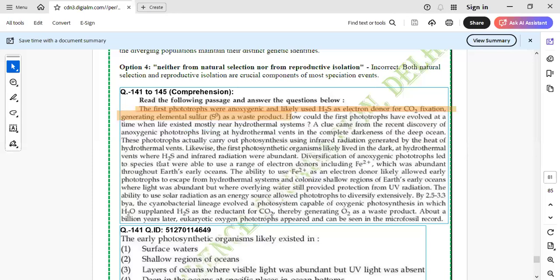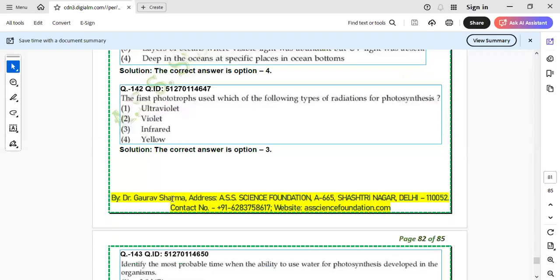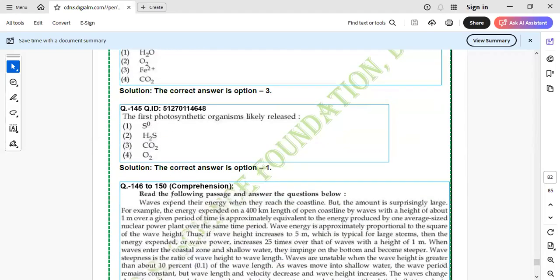So they used to release elemental sulfur. Now tell me what was difficult in this passage? Nothing. So elemental sulfur is the correct answer. Is this clear to each and everyone? Quickly. Is this clear?